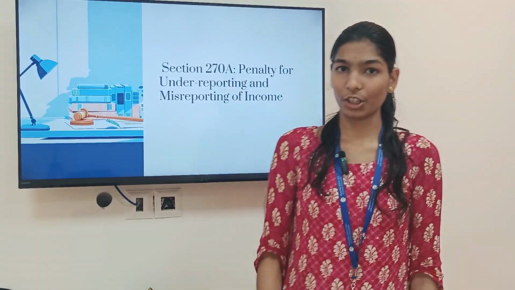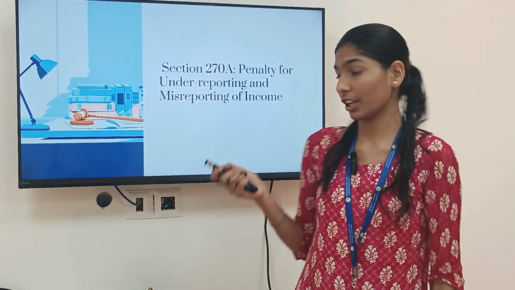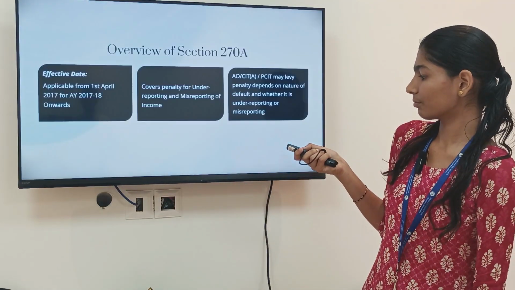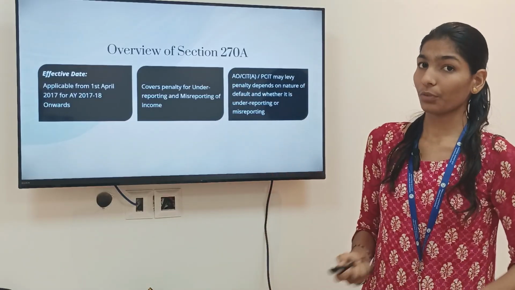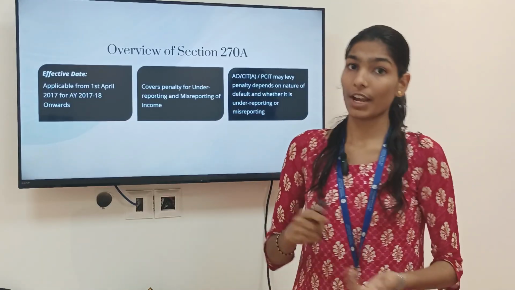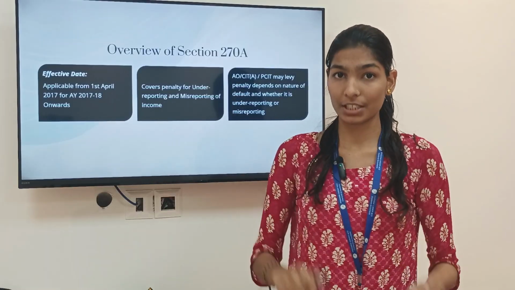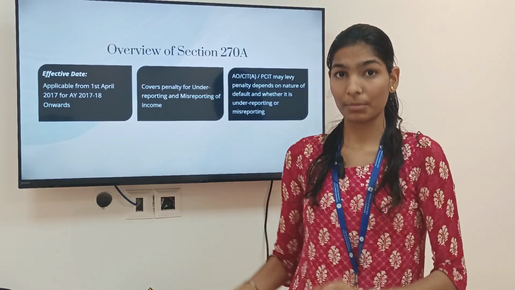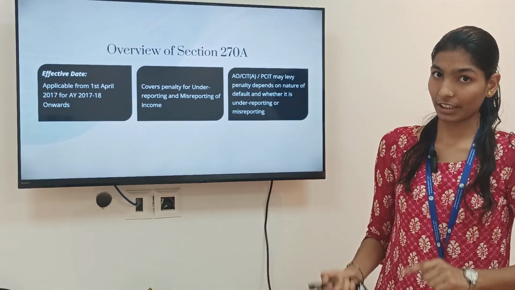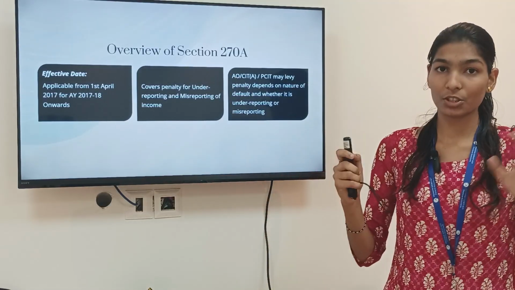I will be going to present on the section 270A penalty for underreporting and misreporting of income. So, overview of section 270A. It was effective from 1st April 2017 for assessment year 17-18 onwards. It covers penalty for underreporting and misreporting of income. The Assessing Officer, Commissioner of Income Tax, or Principal Commissioner of Income Tax may levy penalty depending upon whether it is underreporting or misreporting of income. It depends on the case.